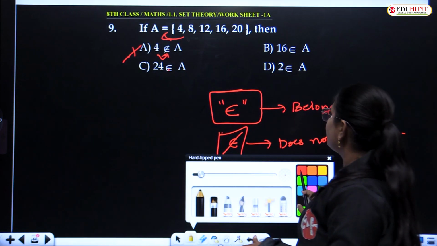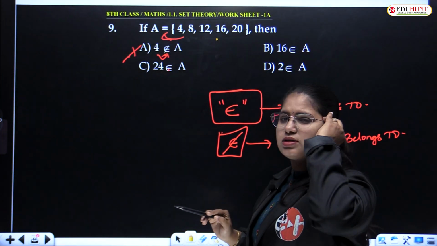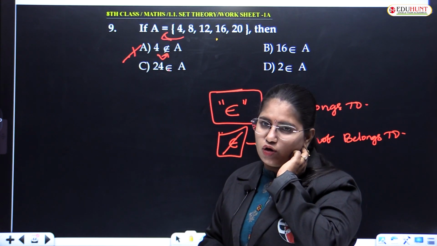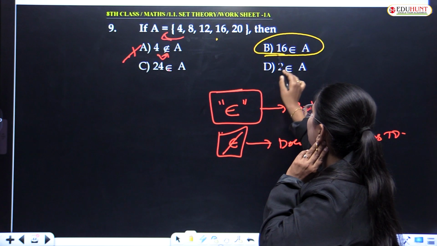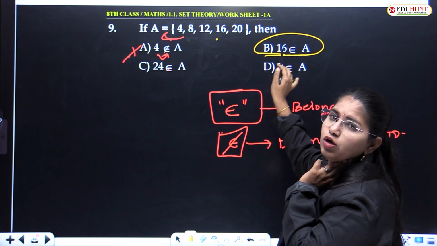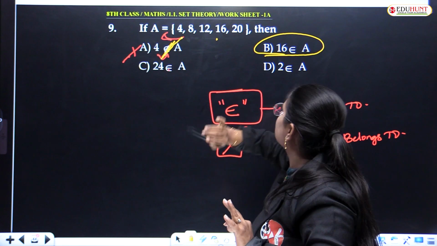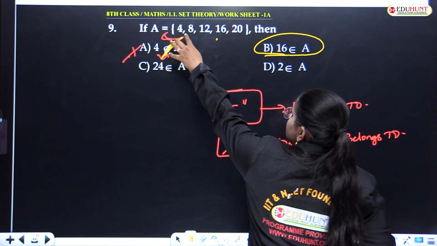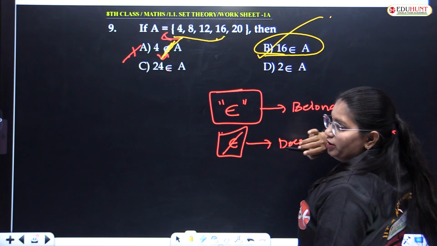Understood? 4 is actually there in set A, but in the given options they told you that 4 does not belong to A. It is a wrong option, right? Next one, 16 does not belong to A. Sorry, it is belongs to, not does not belong to. You can see in the options. Of course, you check in the elements. 16 is there in set A, so it is the correct option.